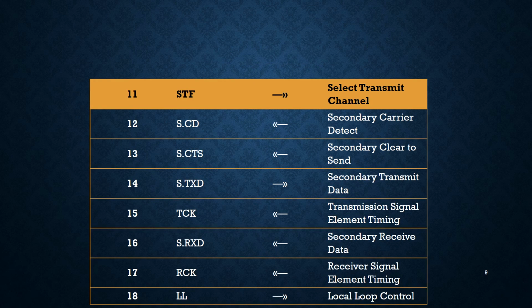Then pin numbers 12 and 13 are secondary carrier detect and secondary clear to send. Pin number 14 is secondary transmit data. Pin number 15 is TCK, transmission signal element timing. Then SRXD, secondary receive data, RCK, receiver signal element timing, and LL, local loopback control.